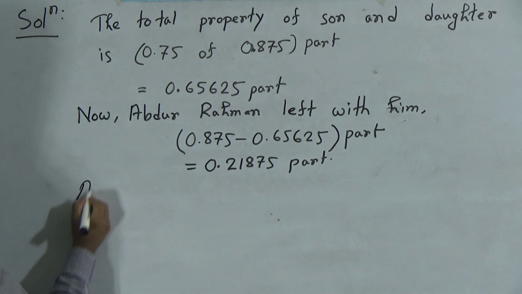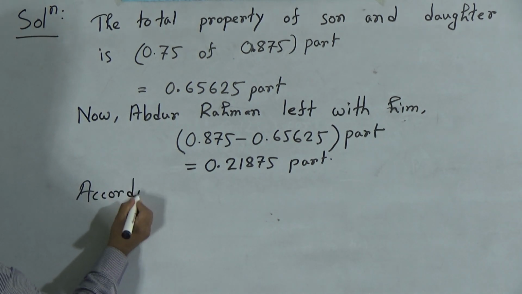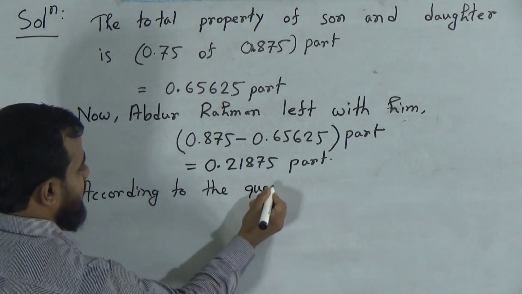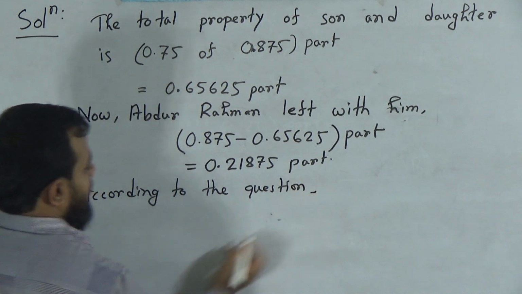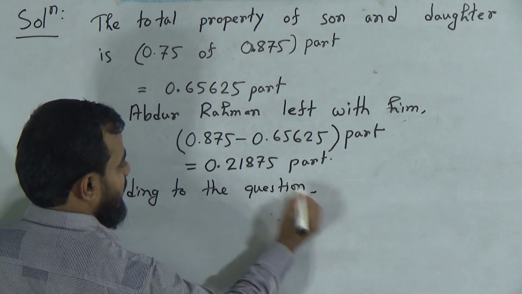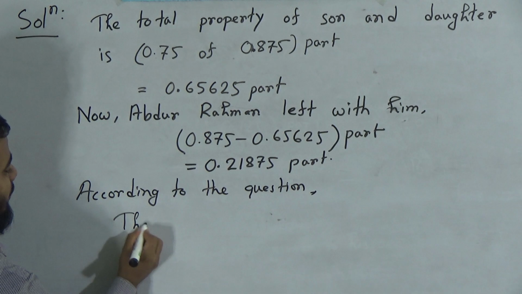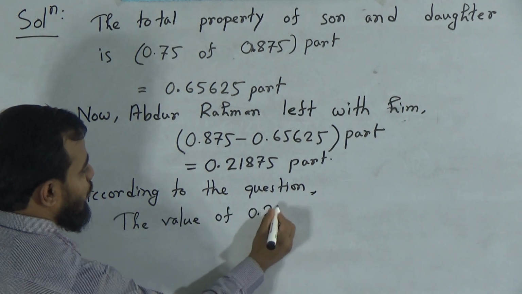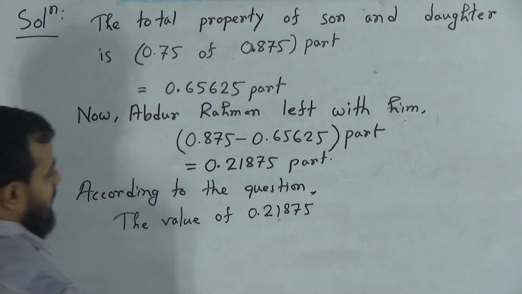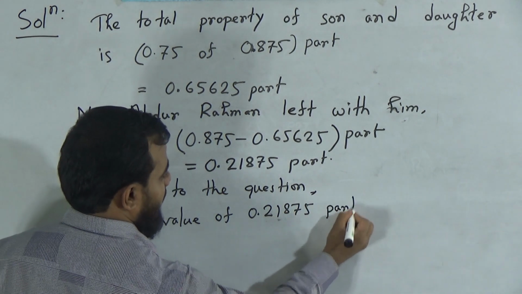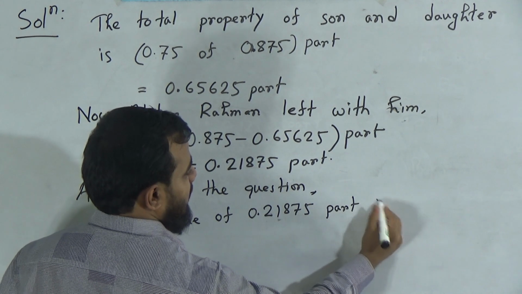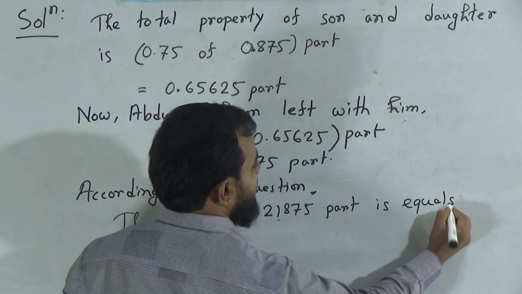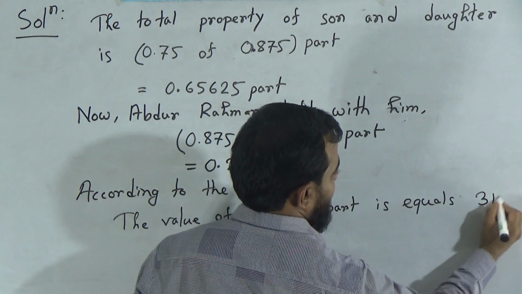According to the question, the value of the 0.21875 part is 3,15,000 taka. The value of this part is equal to 3,15,000 taka.